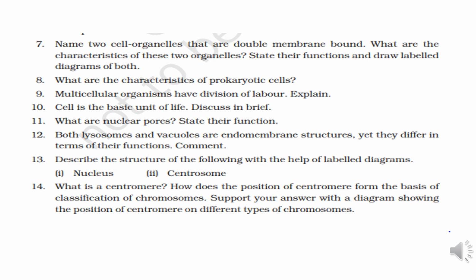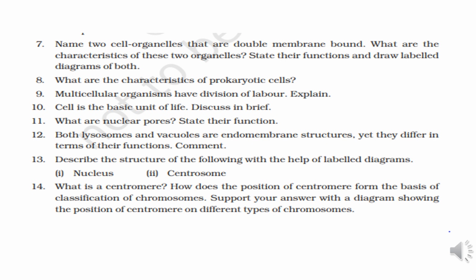So next question is, what is centromere and how does the position of centromere form the basis of classification of chromosome? Support your answer with the diagram justifying the position of centromere in different types of chromosomes. So basically centromere is a primary constriction, a narrow, lightly stained area of the chromosome where two chromatids are attached to each other.